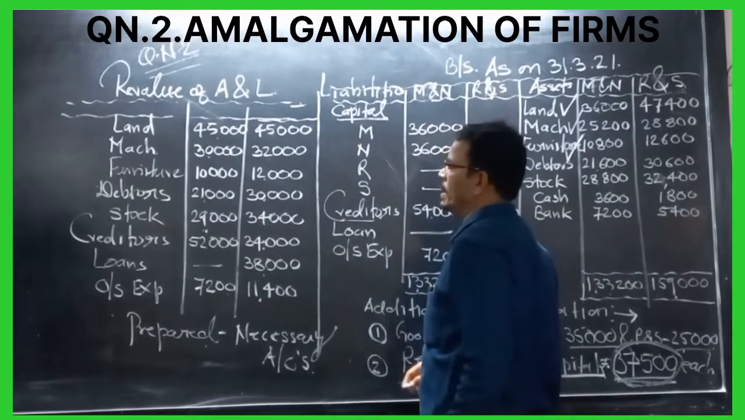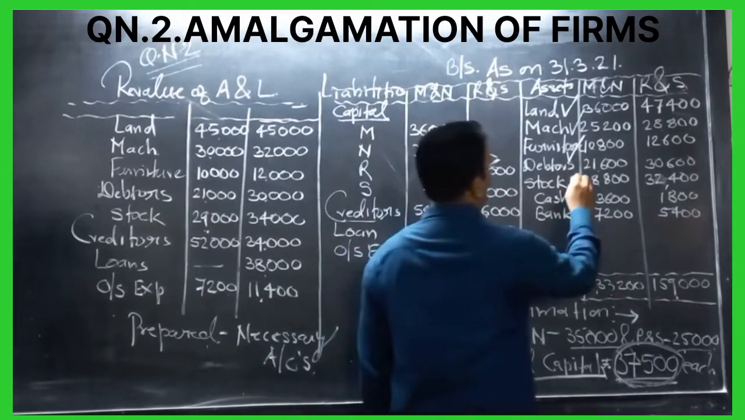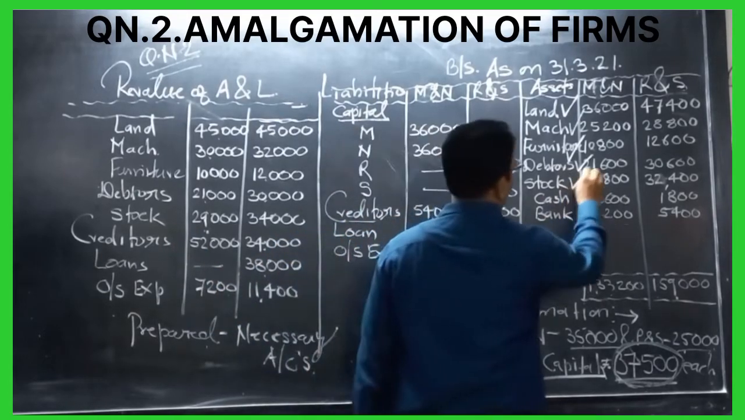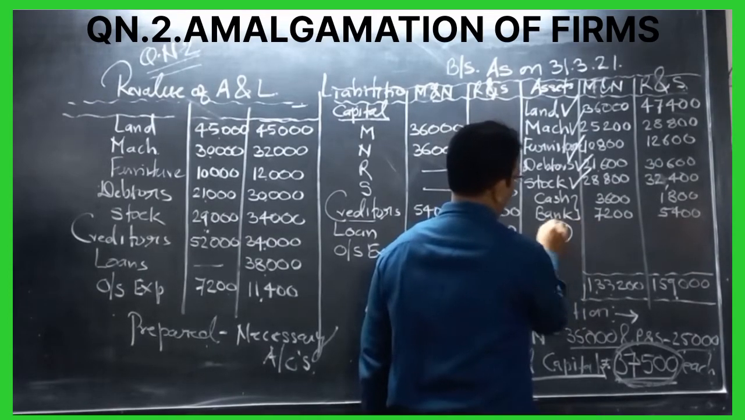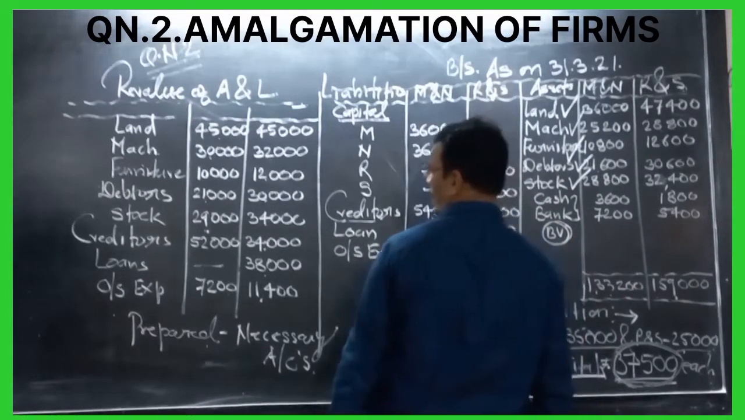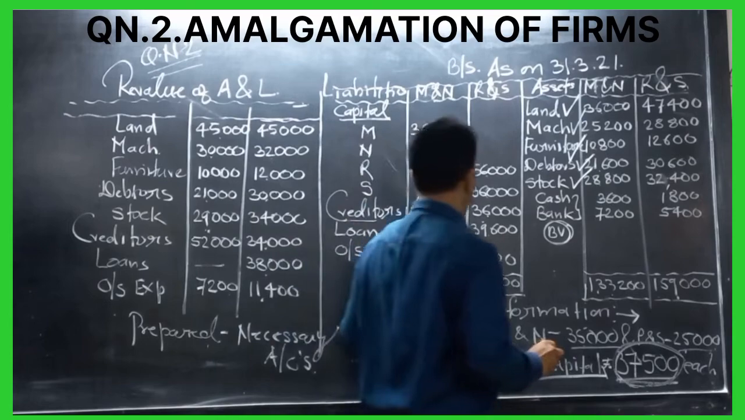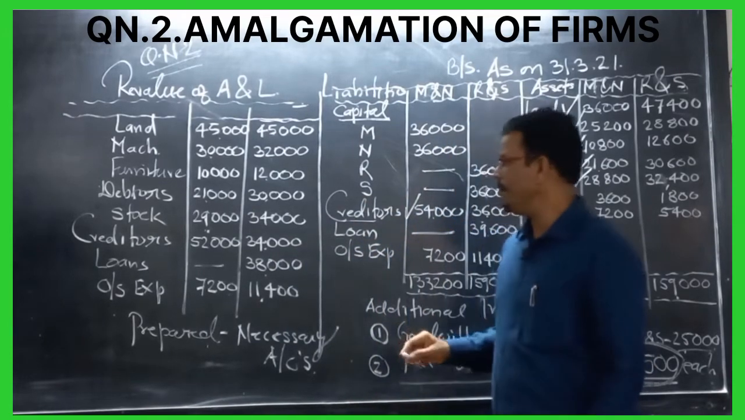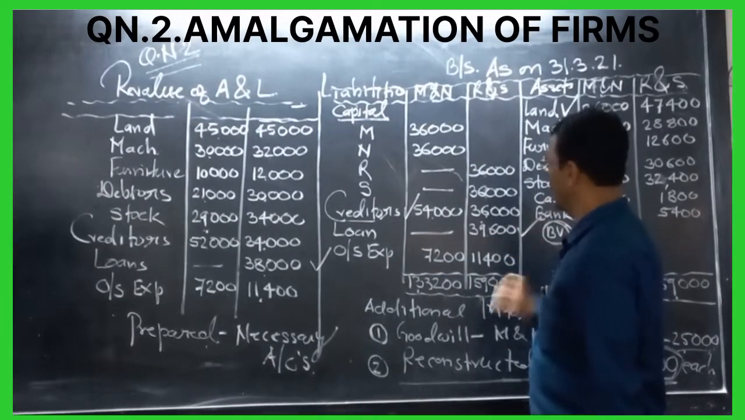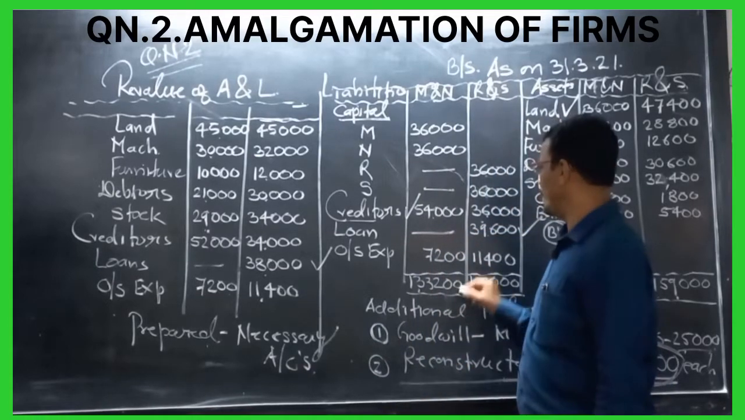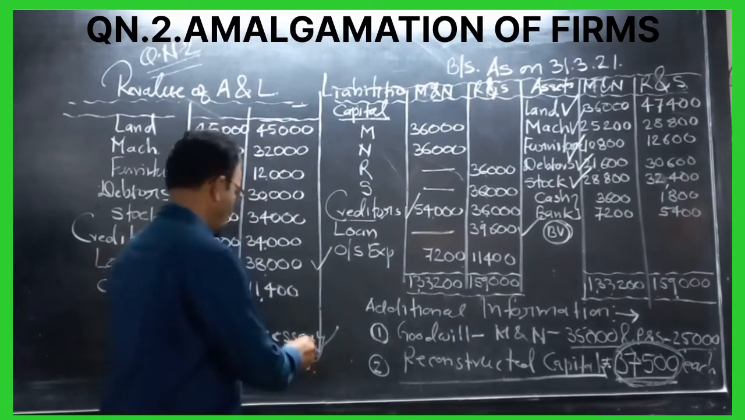Debtors 21,000, 30,000 we have the revaluation. Again stock we have the revaluation. Cash as it is, book value, and book value. Bank book value. After that creditors also revalue. So creditors 52,000 and 34,000. After that we have loans. How much? 38,000. So that is also revalued, 38,000. Old is 39,600. Outstanding expenses remain the same, 7,200, 11,000. Prepare the necessary ledger accounts.